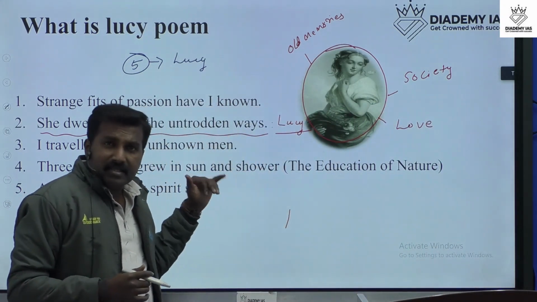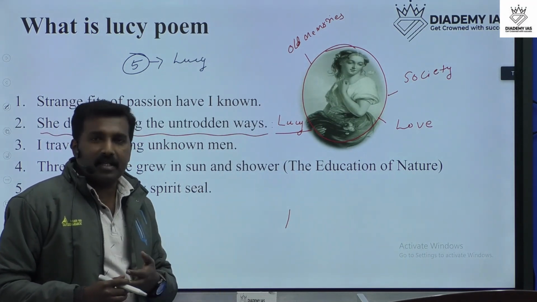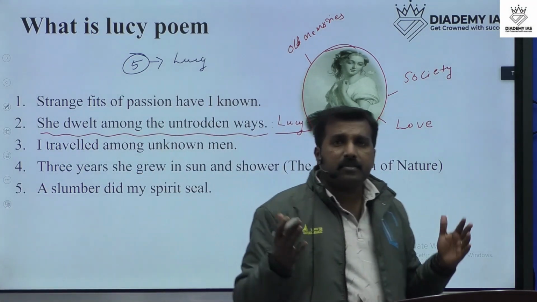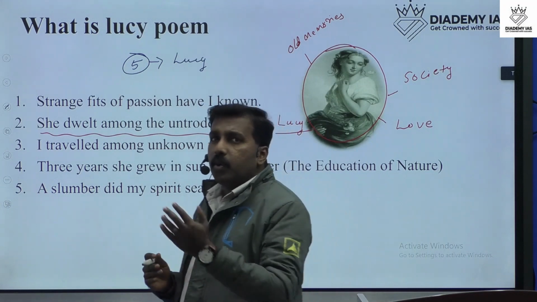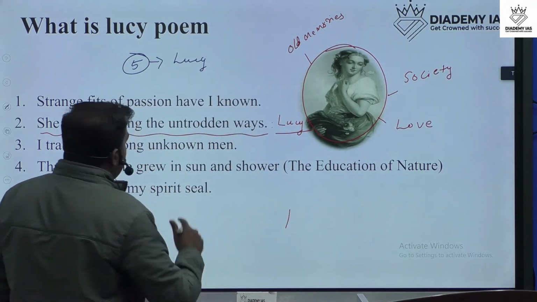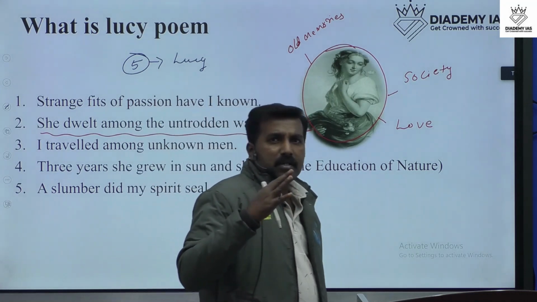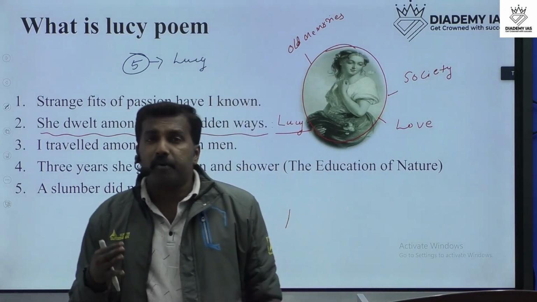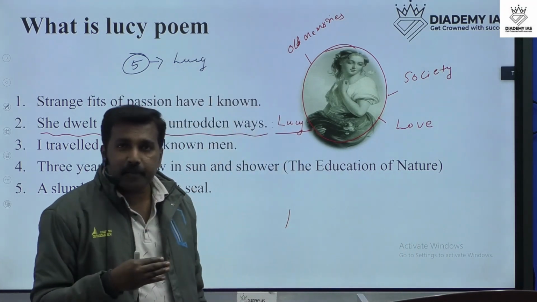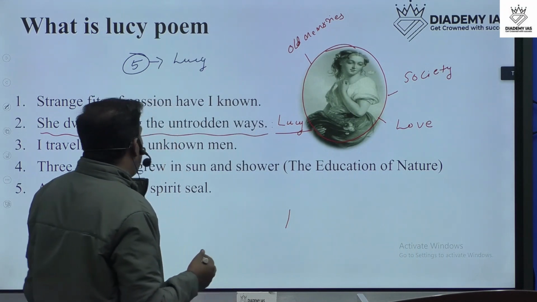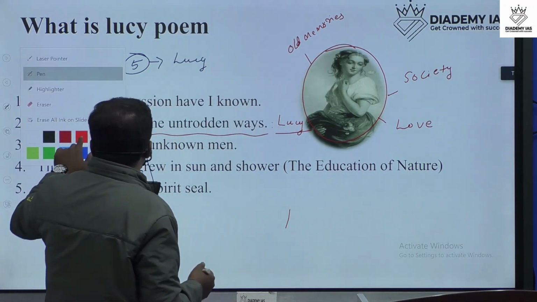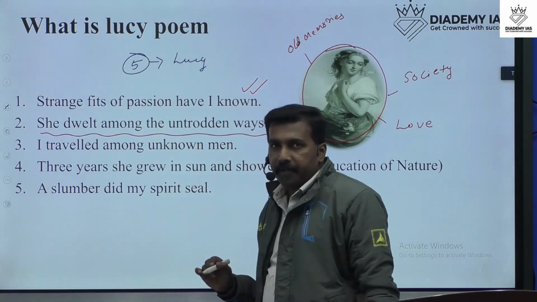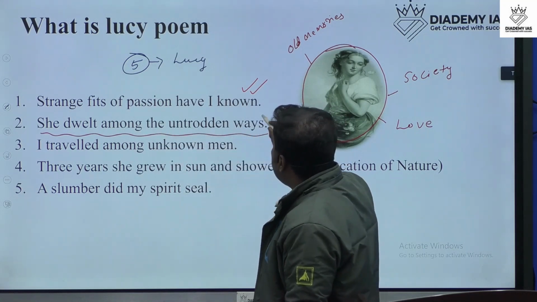And in this session also we are going to discuss Lucy. That is why these 5 poems are commonly called Lucy poems. Which are the Lucy poems? Mainly 5 poems written by William Wordsworth are named Lucy poems. Here you can see them. The first one is "Strange Fits of Passion Have I Known." That is the first Lucy poem. The second one is "She Dwelt Among the Untrodden Ways."